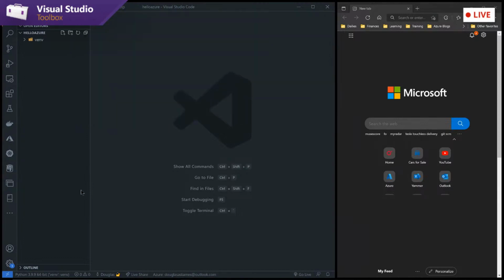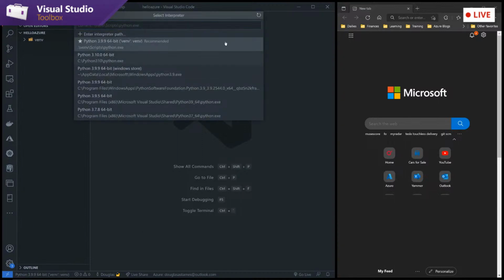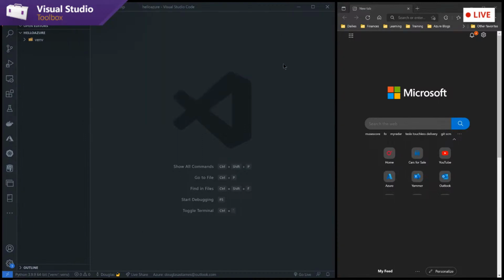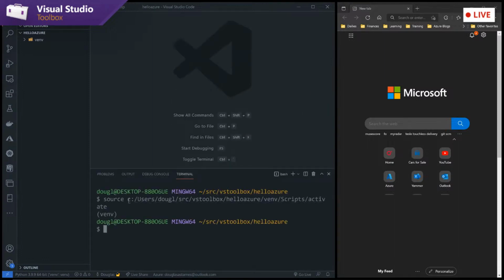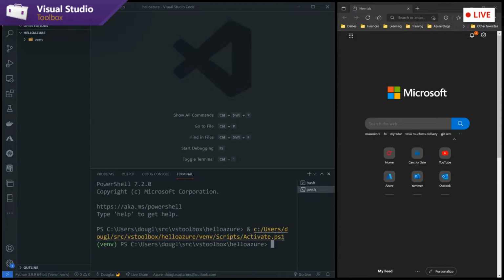Now, you'll see down here that it has selected that one. If I wanted to select a different one, I could click there. But now when I open a new terminal with Control-backtick, you'll see that it has activated. It's run the activate script for me. And this is really cool because, like I said before, I'm running a bash emulator here, but if I decide to create a new terminal with, say, PowerShell, it'll find the PowerShell script for me automatically, and it'll do the same thing for the command prompt and such. So that's something that's helpful.